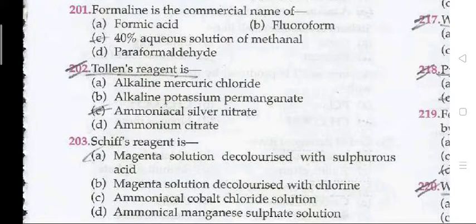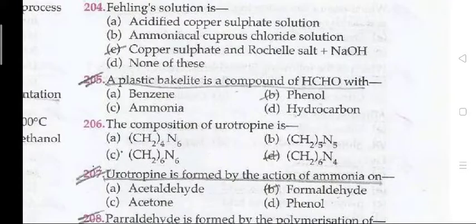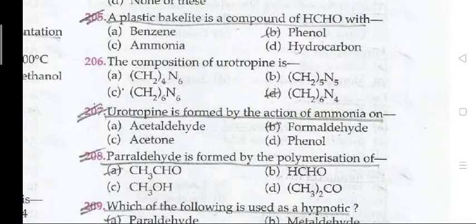Formalin is the commercial name of a 40% aqueous solution of formaldehyde. Question 202: Tollens' reagent is ammoniacal silver nitrate. Question 203: Schiff's reagent is magenta solution decolorized with sulfurous acid. Next question, 204: Fehling's solution is copper sulfate and Rochelle salt plus NaOH.